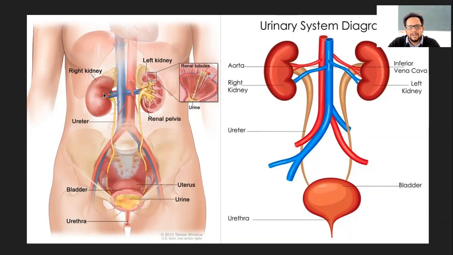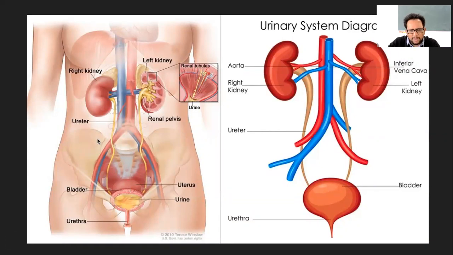From the structural units of the kidney, it will enter into the renal pelvis next to the hilum. From there, it will enter into the ureters on both sides, and then from the ureter, it will be gathering into the urinary bladder.